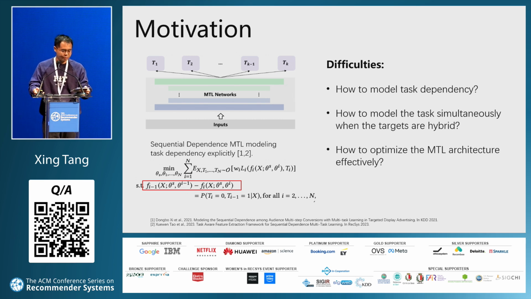This cannot hold anymore in our hybrid target learning. Hence, our method should model task dependence when the targets are hybrid, and we also need to optimize the MTL architecture.